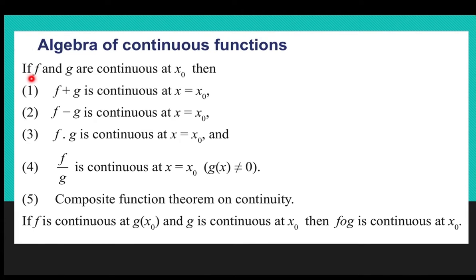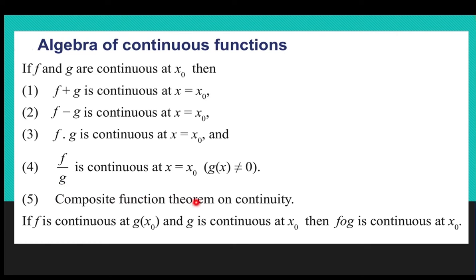If I have two functions f and g which are continuous at some point x naught, then their sum, that is f plus g, is also continuous at the same point. F minus g is also continuous at x is equal to x naught, and their product f into g is also continuous at x is equal to x naught. F by g is also continuous at x is equal to x naught, with the condition g of x should not be equal to 0 as it is in the denominator.